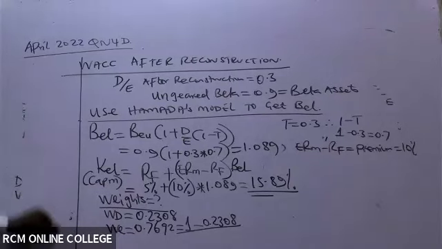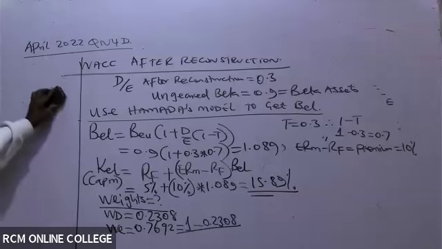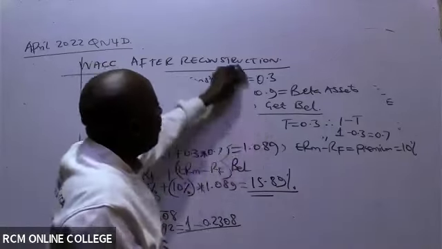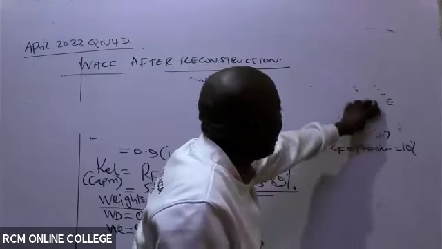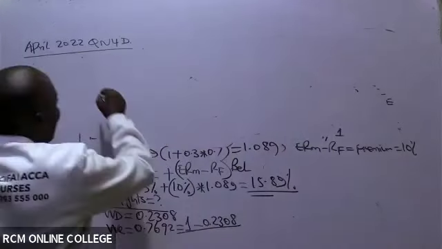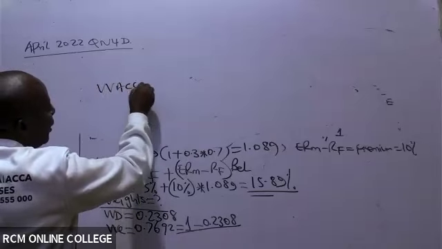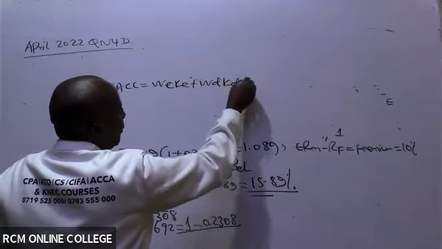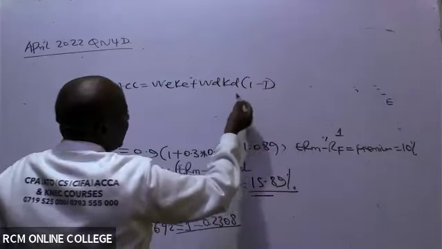Great. Now from there, ladies and gentlemen, I will be able to come and give my examiner the WACC. To get WACC, we take the weight of equity times cost of equity, plus weight of debt times cost of debt, times 1 minus tax.